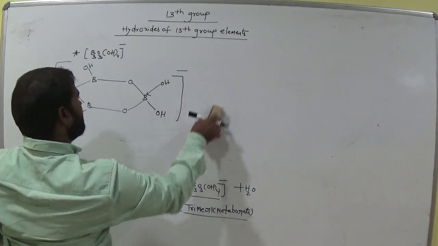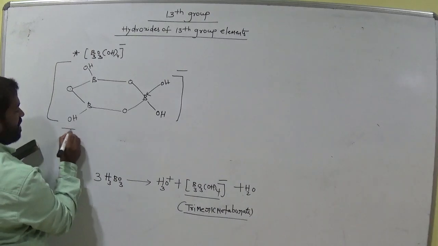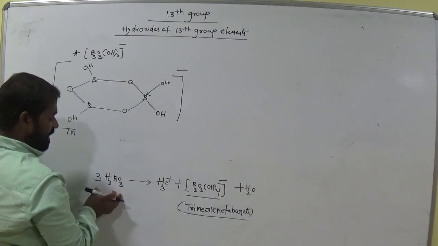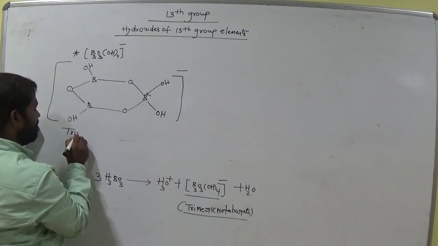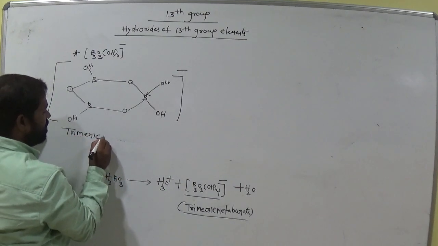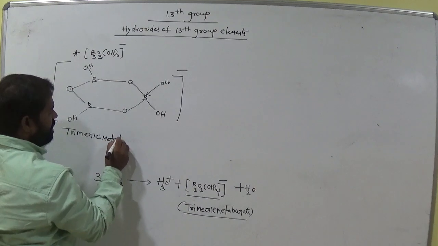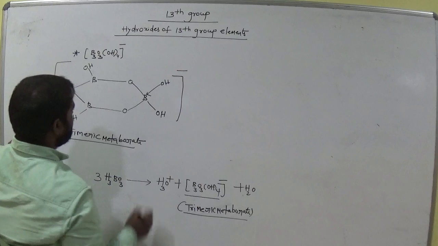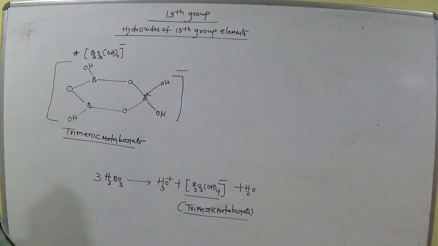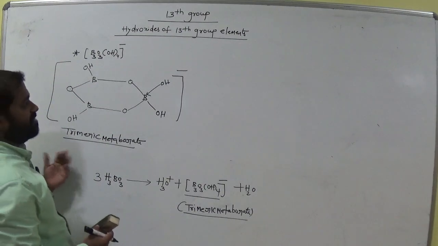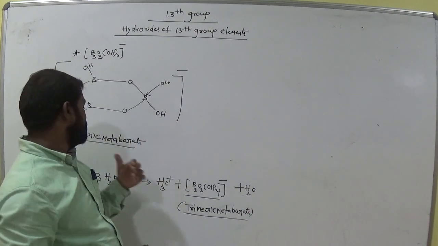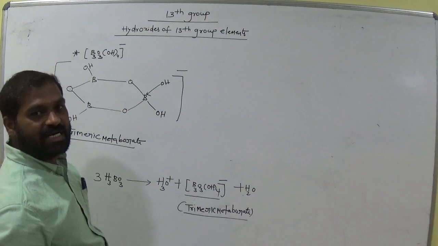So trimeric metaborate, what we call trimeric, that means 3 H3BO3 are interacting, so it is called trimeric metaborate. Trimeric metaborates, okay, clear? Remember this. Suppose in the option he gives like this, that means trimeric formation takes place.